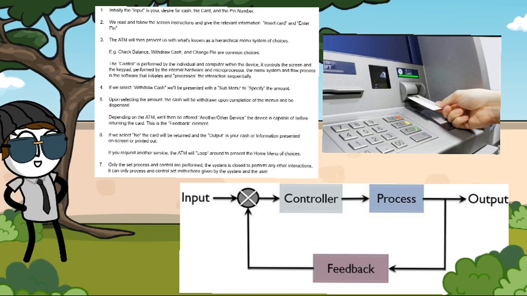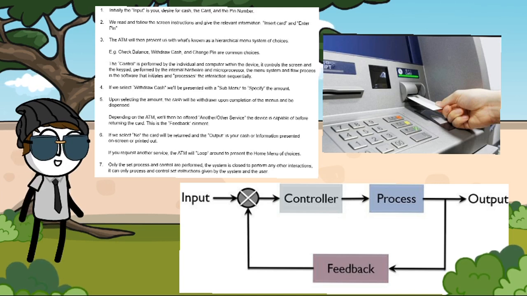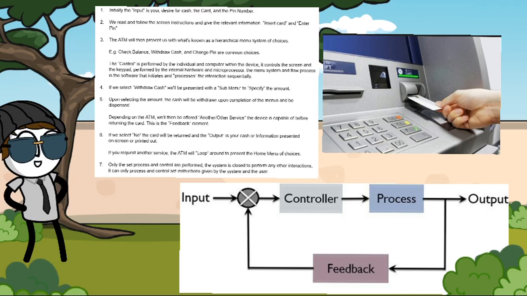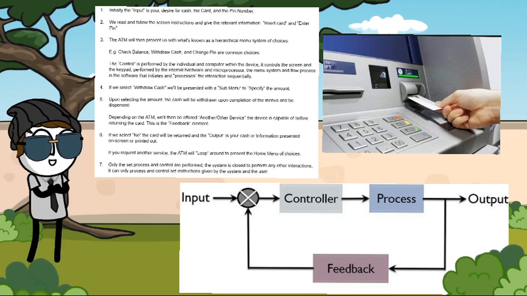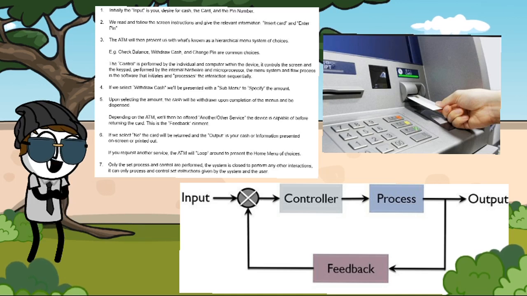Number 4. If we select withdraw cash, we'll be presented with a submenu to specify the amount. Number 5. Upon selecting the amount, the cash will be withdrawn upon completion of the menus and be dispensed. Depending on the ATM, we will then be offered another or other services the device is capable of before returning the card. This is the feedback element.